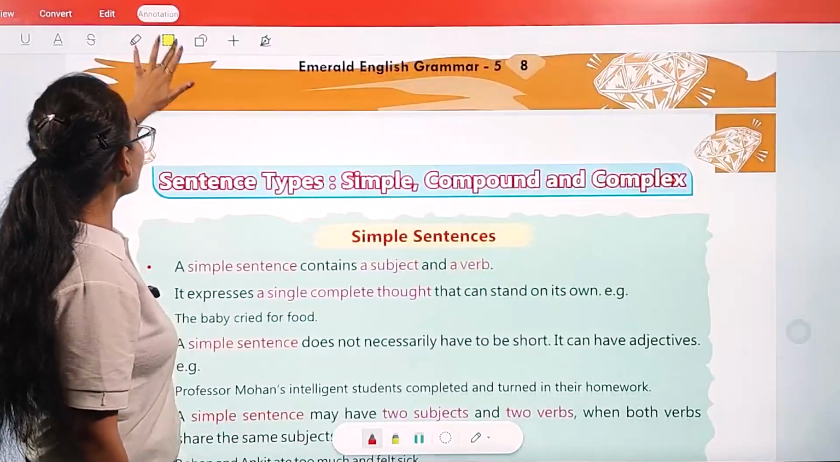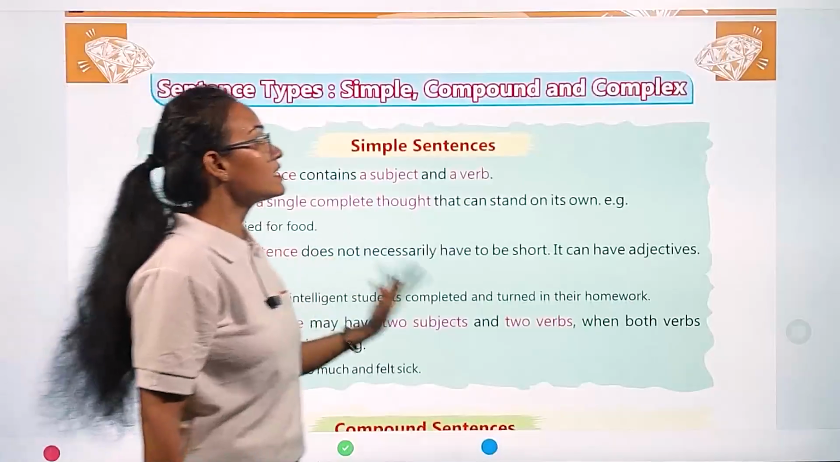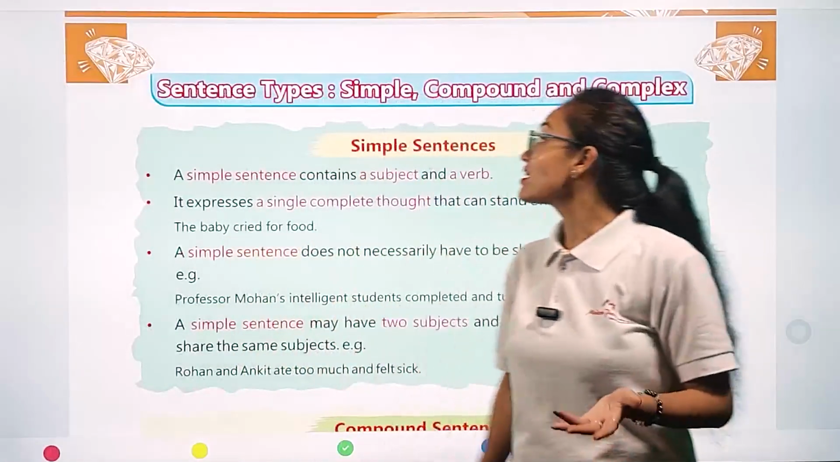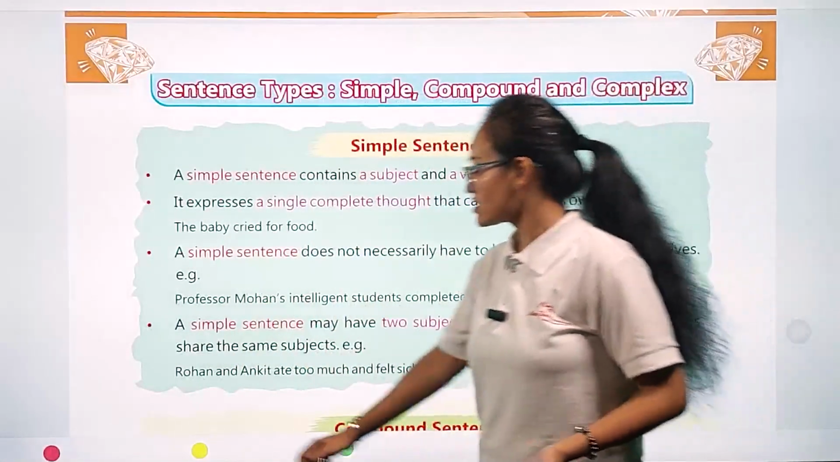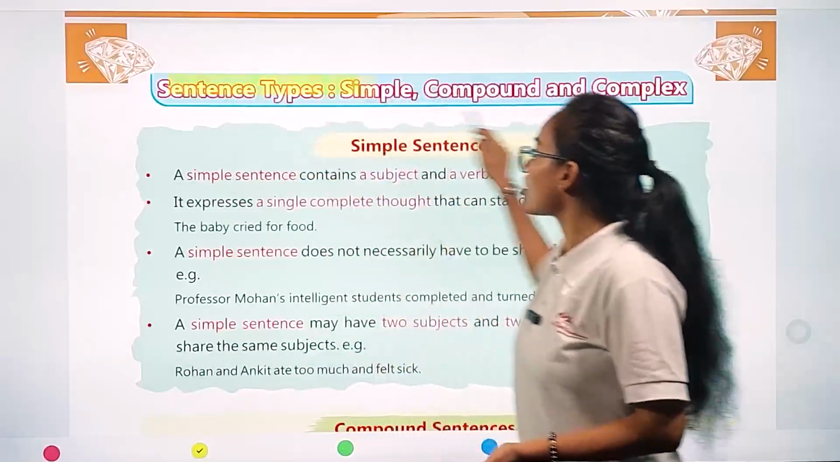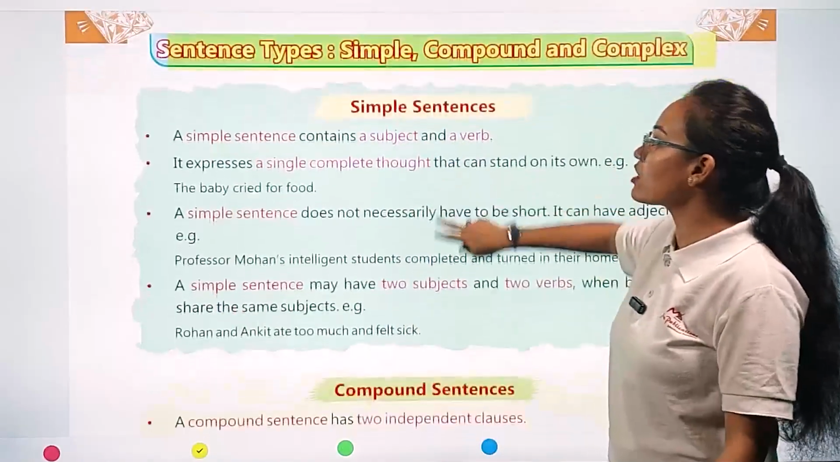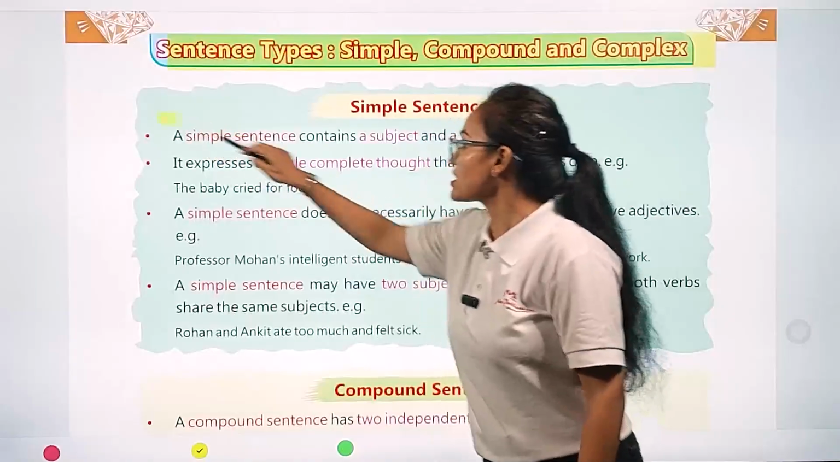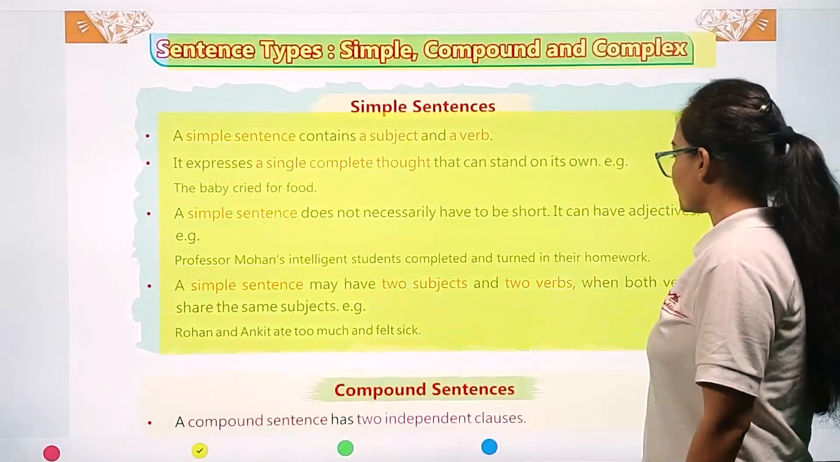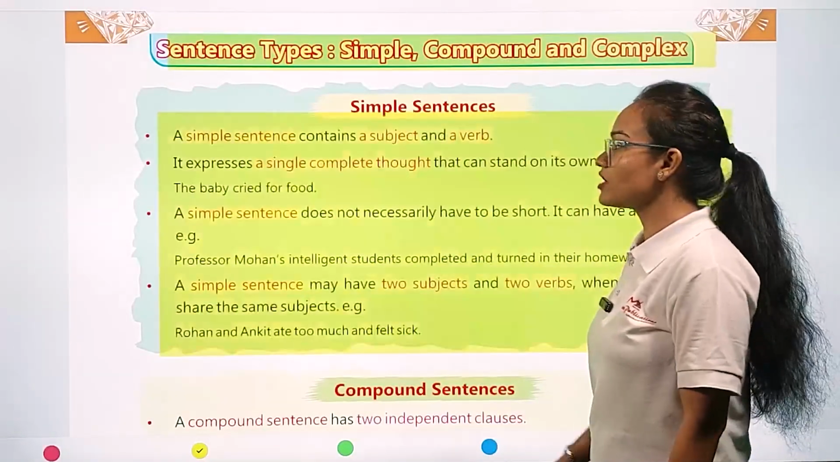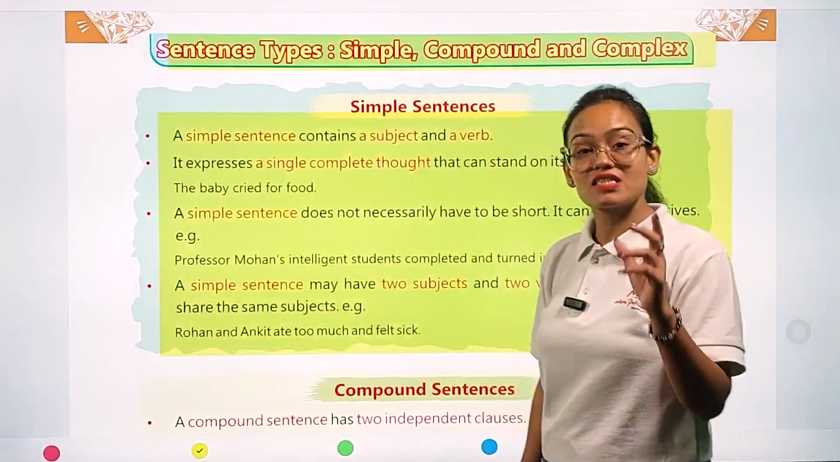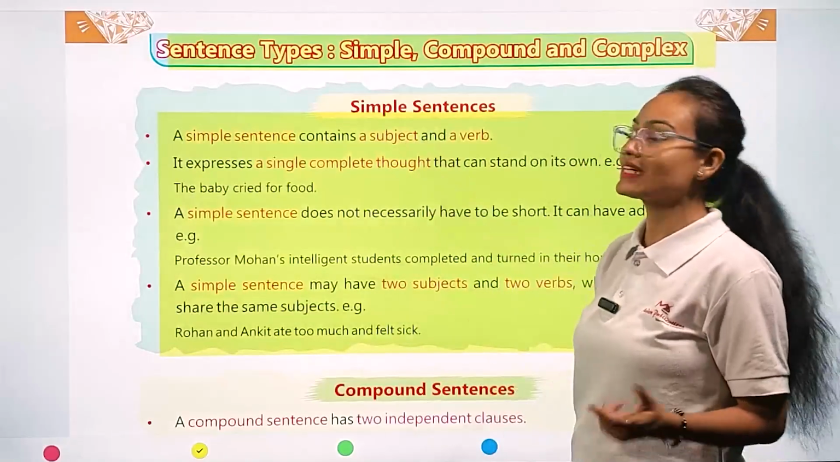Now we are going to see the sentence types. Okay, simple, compound, and complex sentences. We are going to see these types of sentences. Now, what is the meaning of a simple sentence? Let's see. A simple sentence contains a subject and a verb. Simple sentence means a simple sentence only contains a subject and a verb.